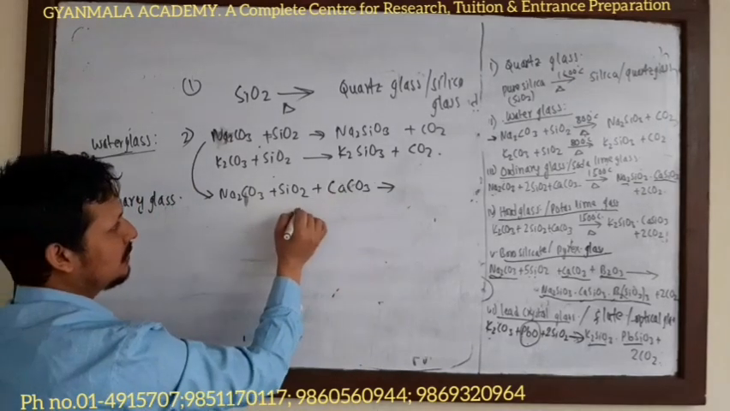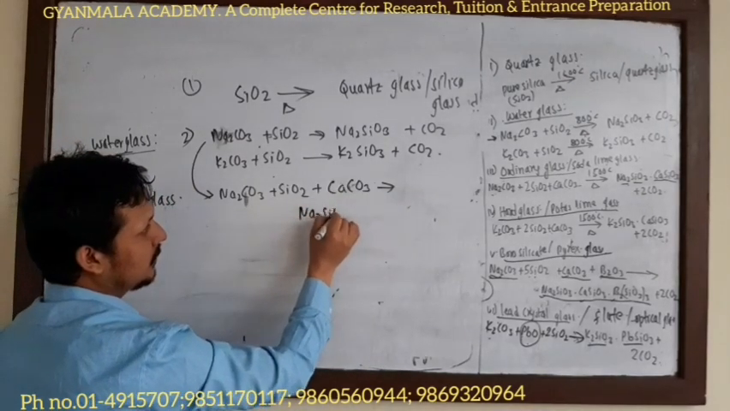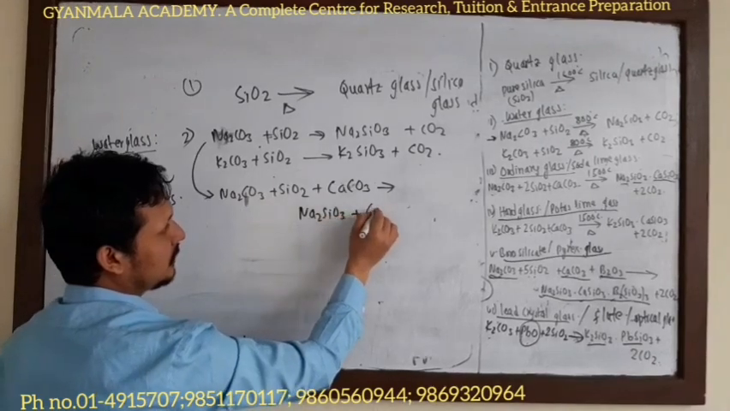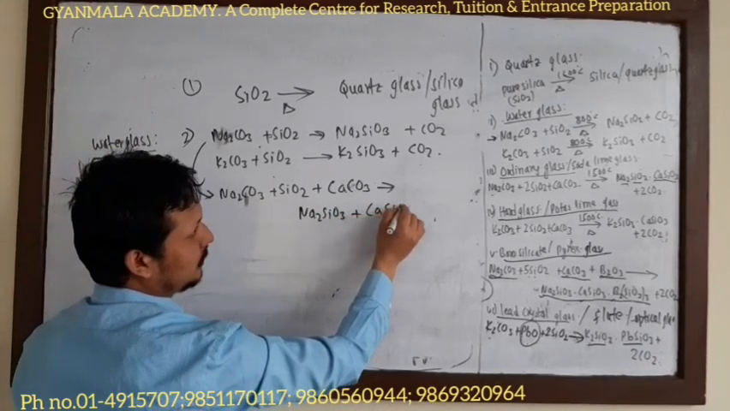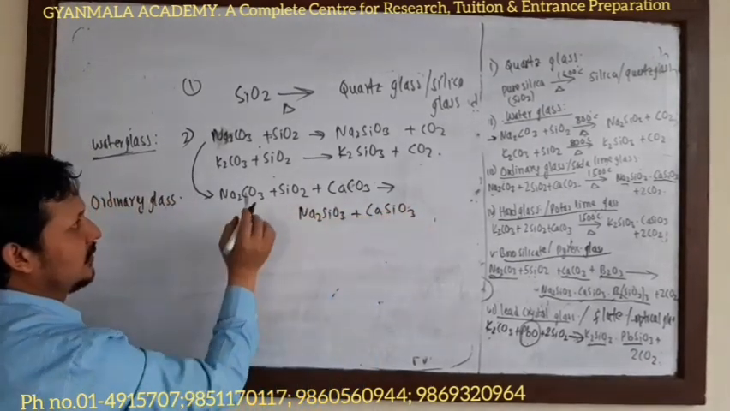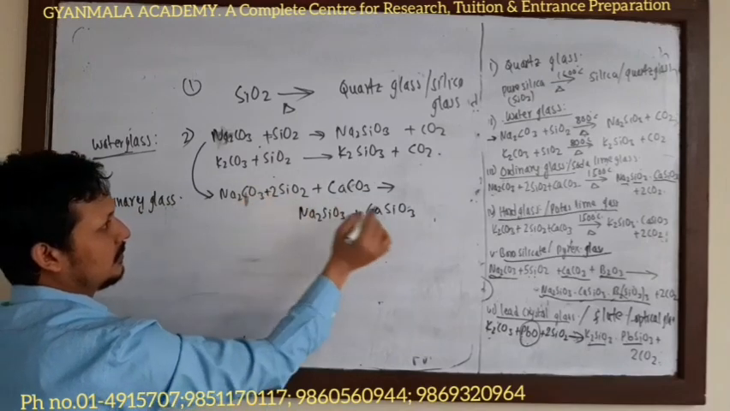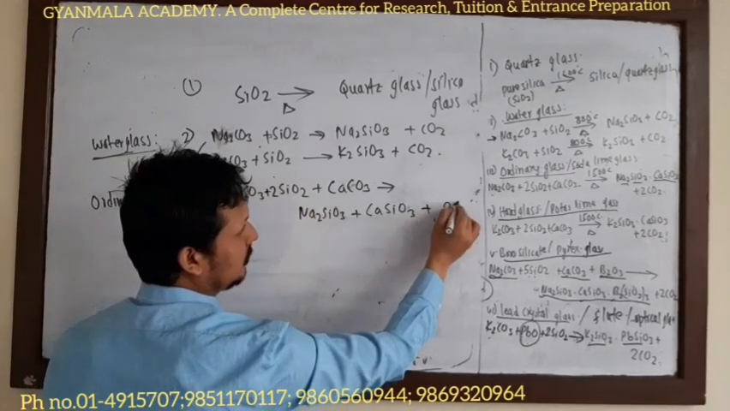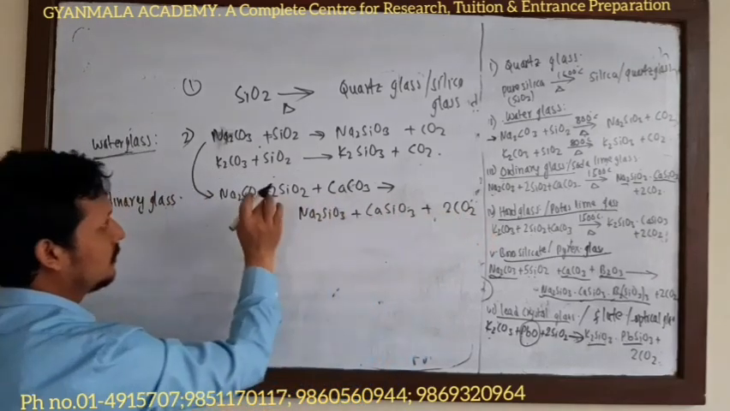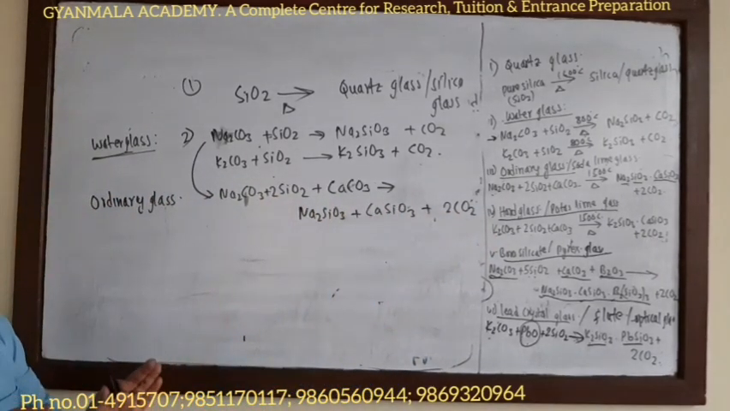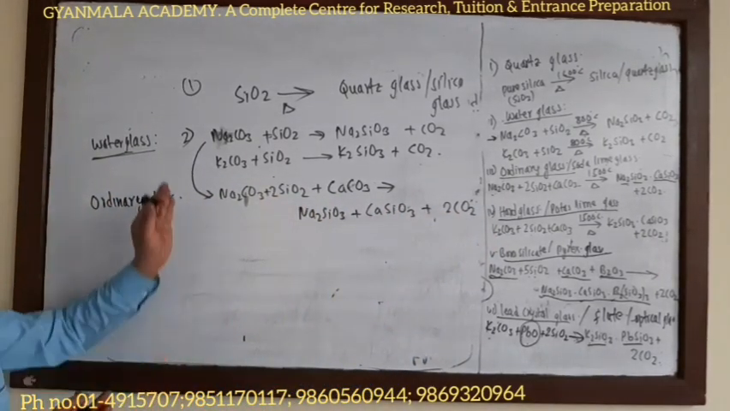So it gives sodium silicate, Na2SiO3, plus CaSiO3 plus carbon dioxide, 2CO2. On balancing, you have to put 2 here and 2 here. Just be careful. And look here.